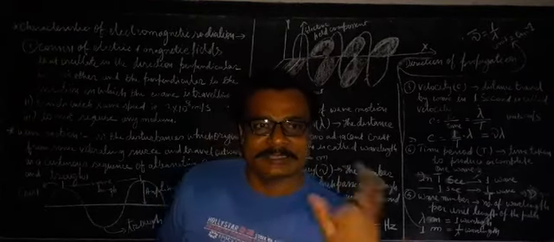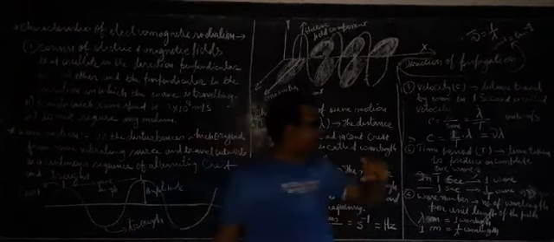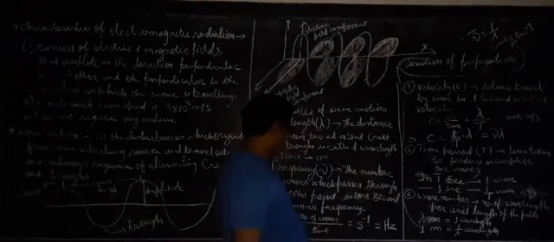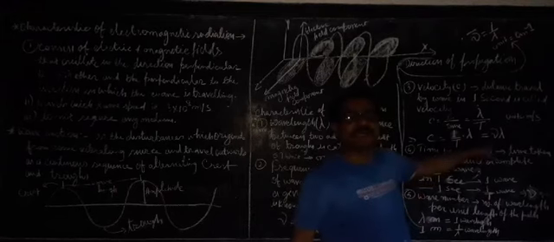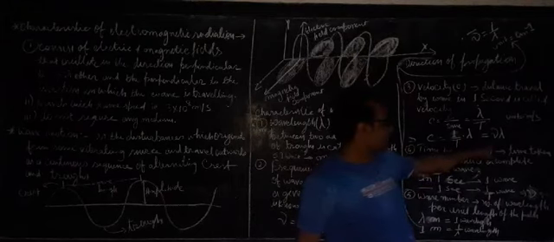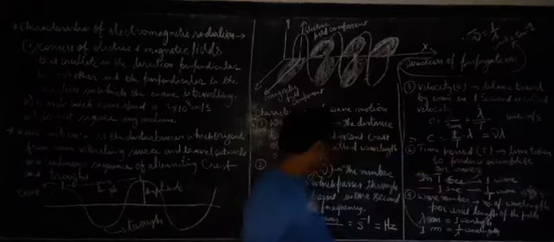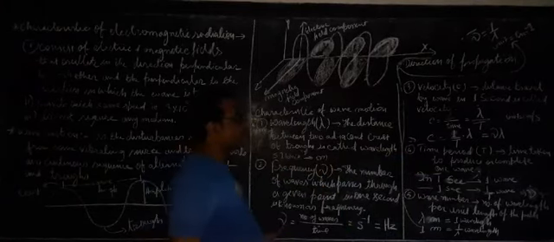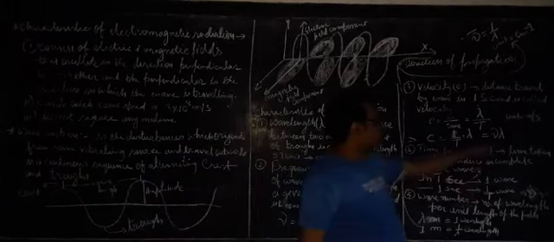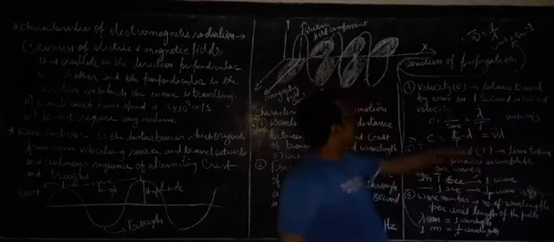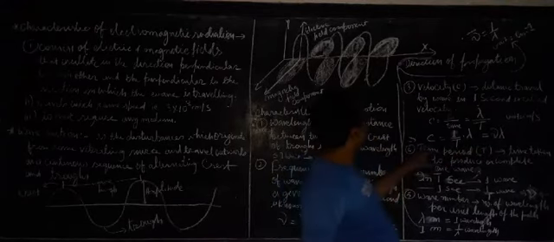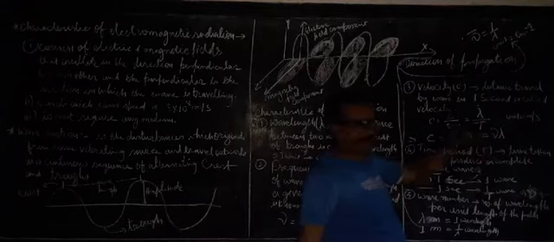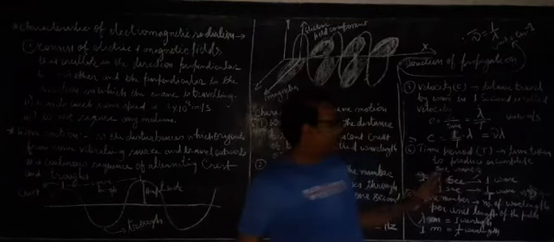1 by t means one wave produced per second, and it is considered as frequency. So that's why 1 by t is replaced by frequency, which is read as nu. So c equal to nu lambda. You have got a new form of this. Nu lambda is the formula for velocity of electromagnetic radiation.